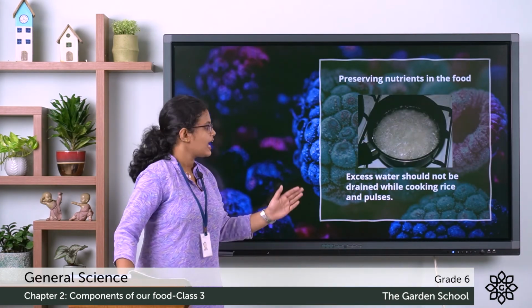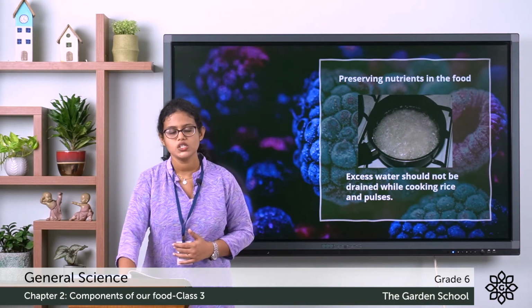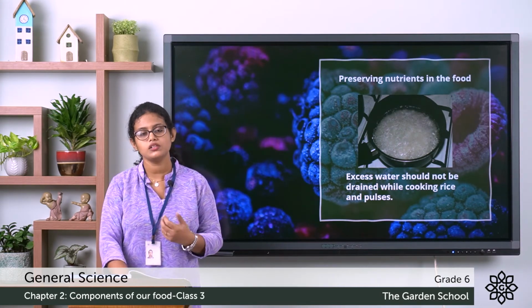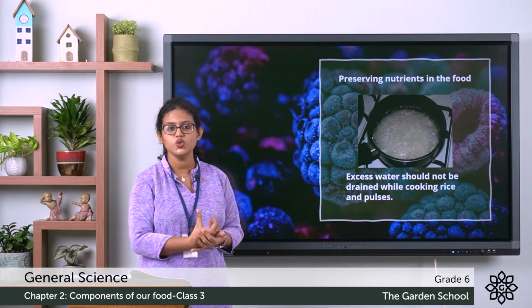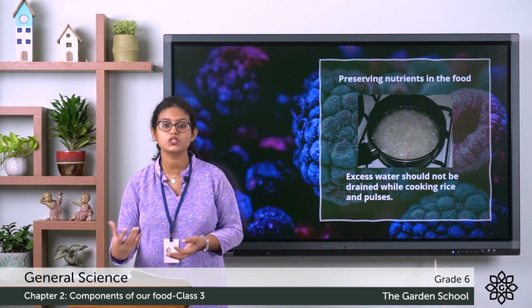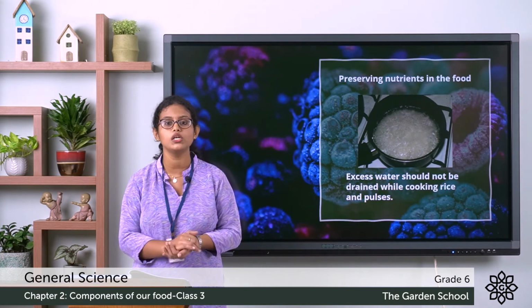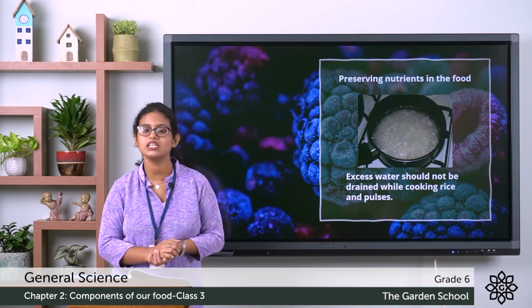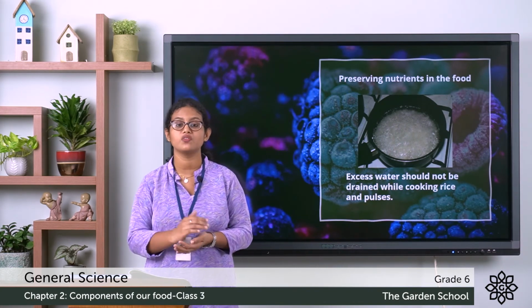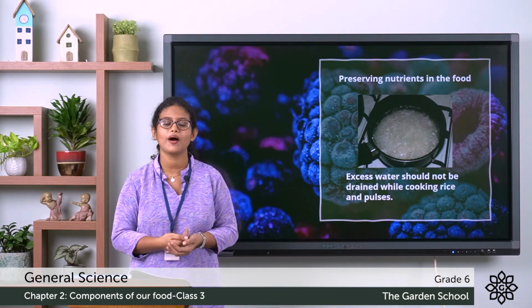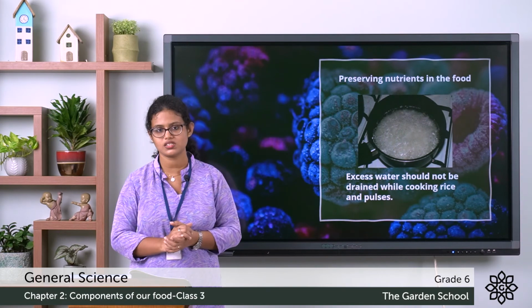The next one is excess water should not be drained while cooking rice and pulses. When we cook rice, pulses or vegetables in boiled water, the nutrients from the food items get mixed with the water. So when you throw away this boiled water, the nutrients present in the water get lost. You should not throw away the water in which you have boiled the rice, vegetables, pulses, etc., because the nutrients will be lost.